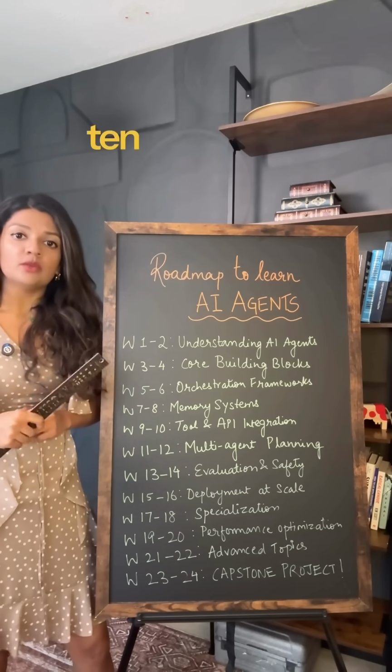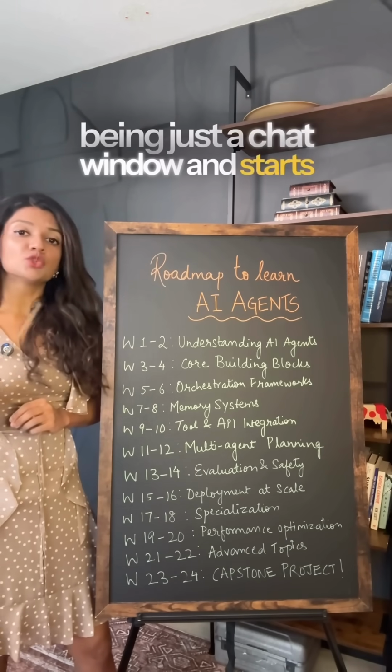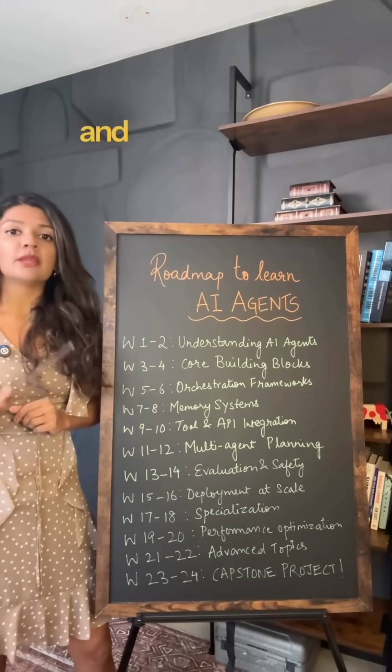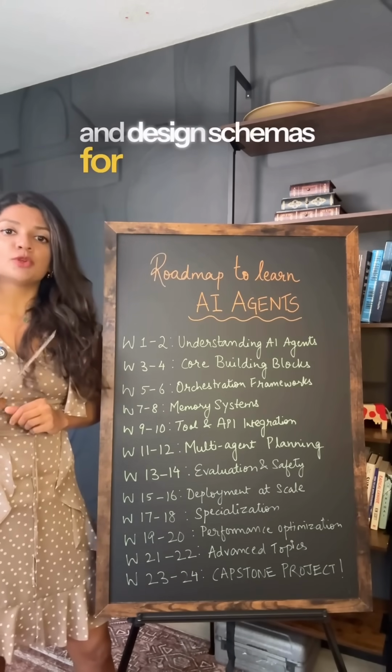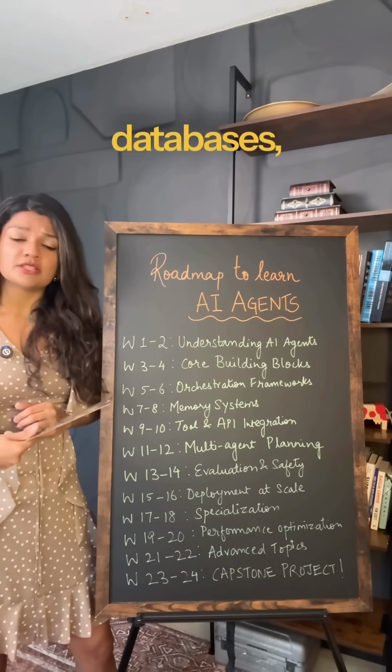Now, week 7 to 10 will be tool and API integrations. Here's where your agent stops being just a chat window and starts doing real work. So learn about function calling and Model Context Protocol, and design schemas for tools so your agent knows what's available. Connect it to APIs including emails, calendar, databases, or even your file system.